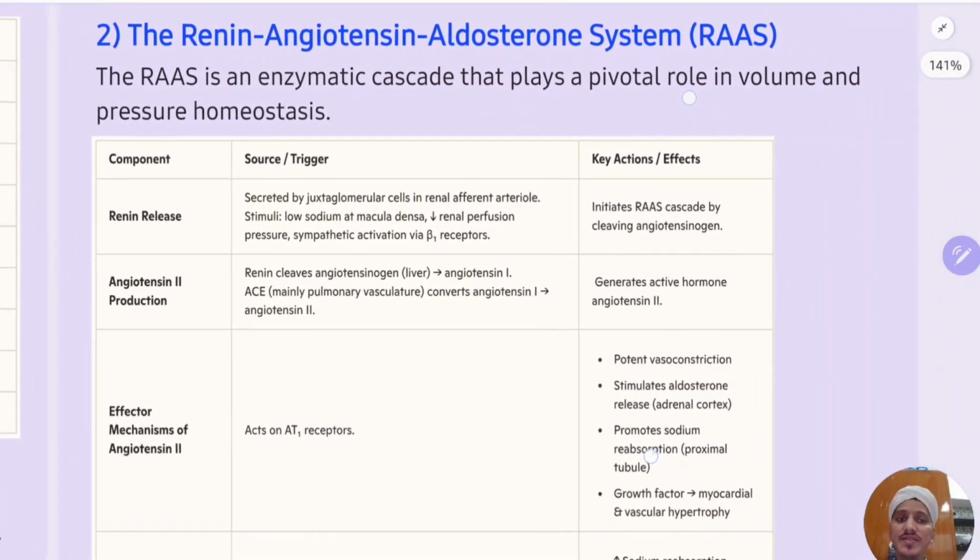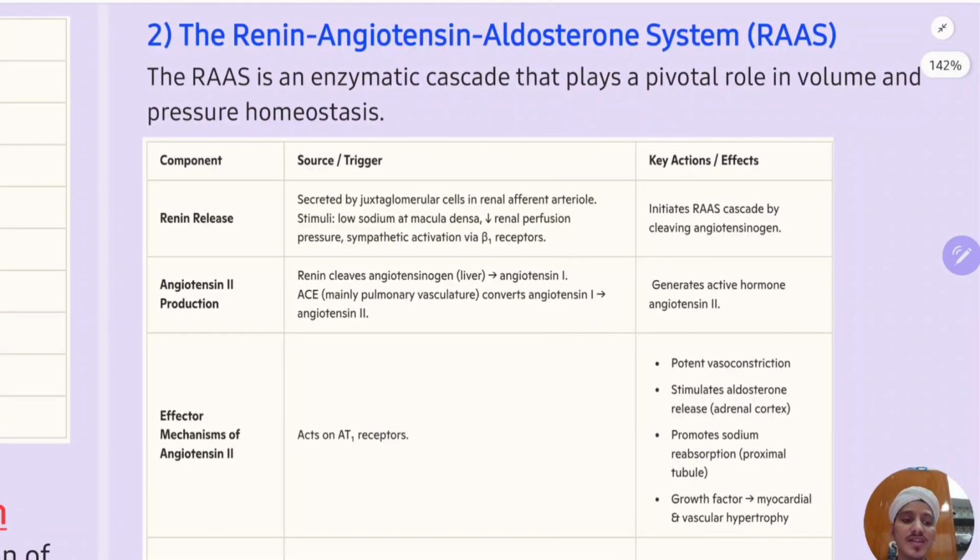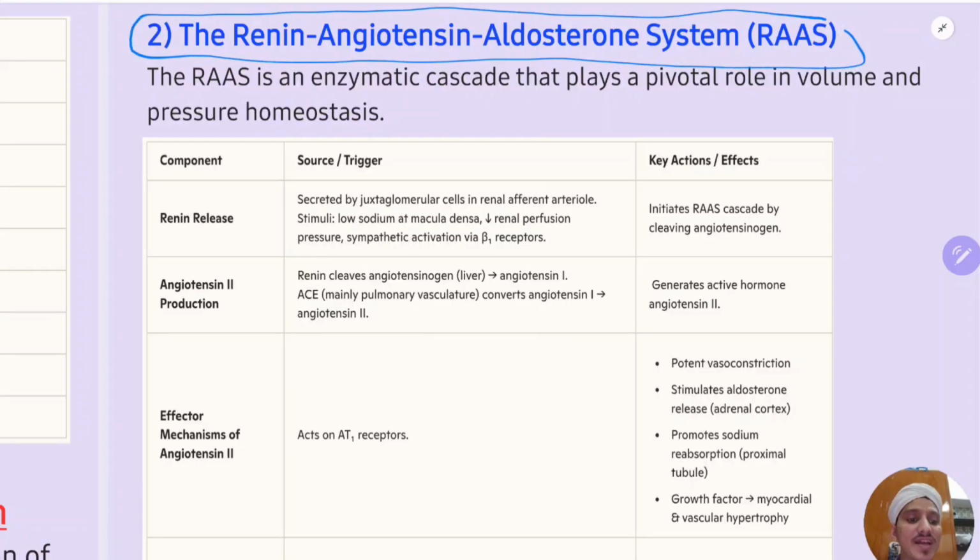Now the second mechanism is the Renin-Angiotensin-Aldosterone mechanism. This is a very important mechanism. These are normal mechanisms which maintain our blood pressure, but they get altered and become detrimental in patients with hypertension. The RAAS is an enzymatic cascade that plays a pivotal role in volume and pressure homeostasis.